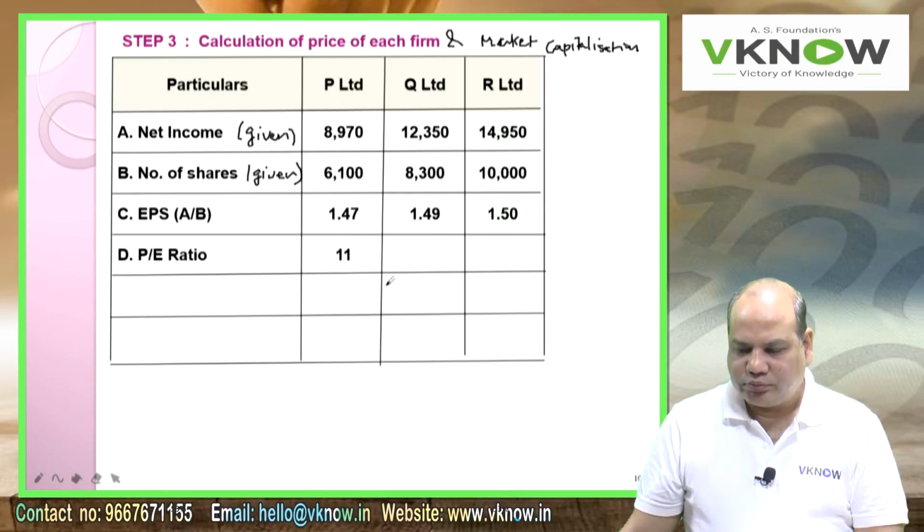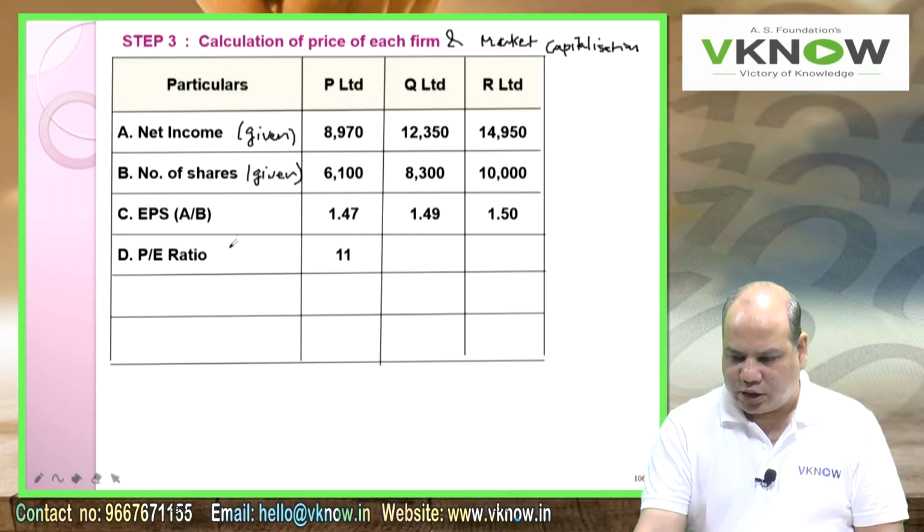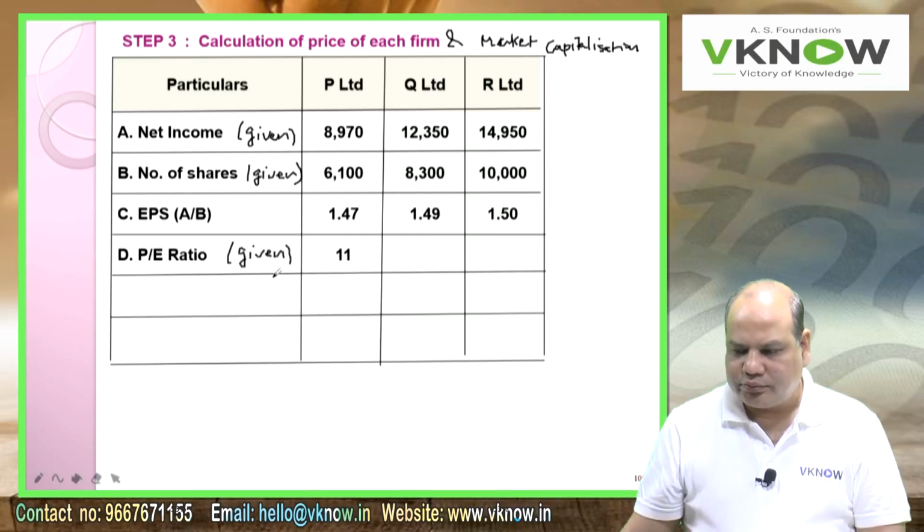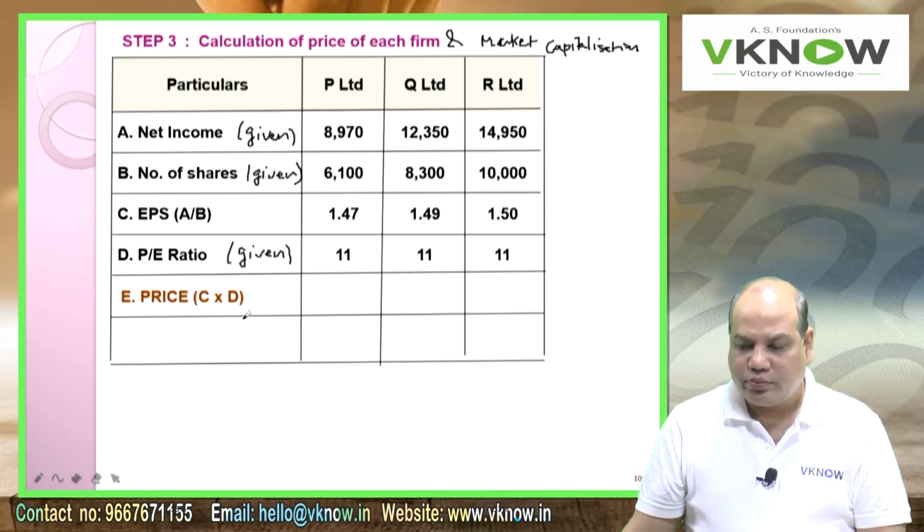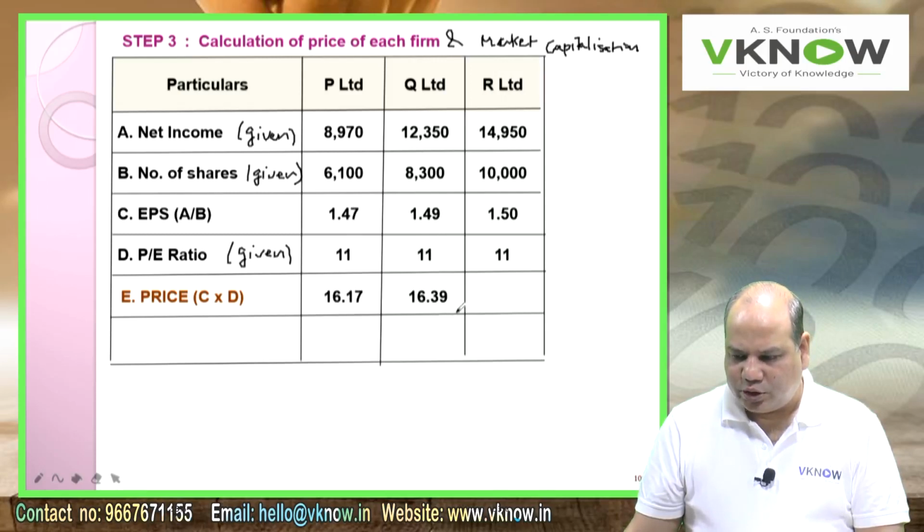P ratio is given in the question, second question. 11x is written, so that is 11 for all the 3 firms. Price: write down C into D, multiply. 16.17, then 16.39, 16.50, 16.50. This is the price per share.